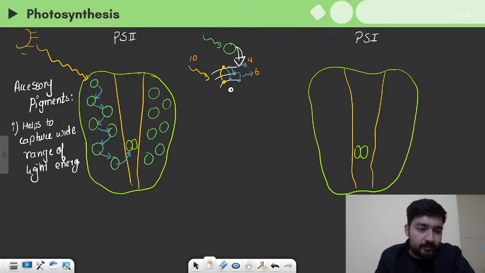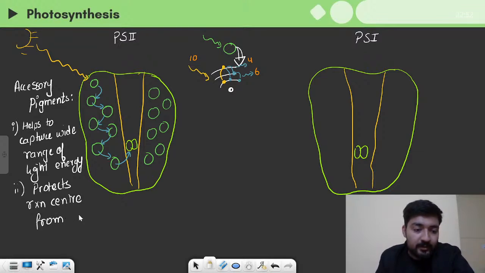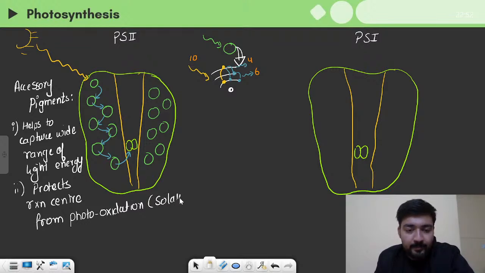Also, it protects the reaction center from photooxidation, which is also known as solarization. So I hope it is clear to you.